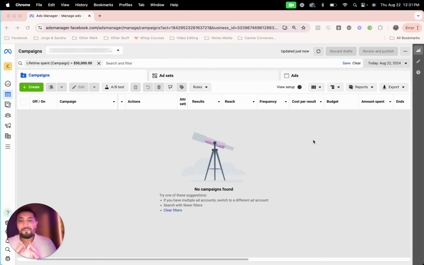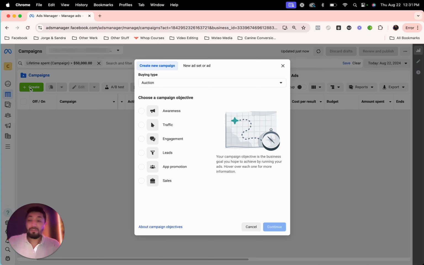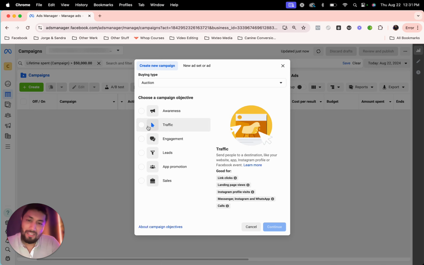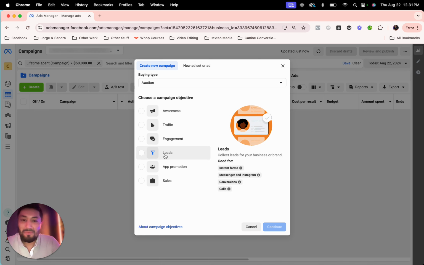All right, so I want to show you some really cool features when it comes to running Facebook ads, or, as they now call it, Meta ads. And one of them is interests. For me personally, I still like to use interests, and the thing within interests is you can target pretty much anybody, depending on if they're married, if they're parents. Watch, I'm just going to show you what it is.